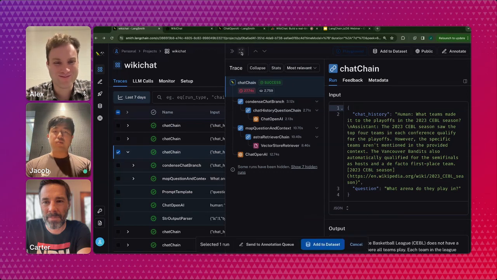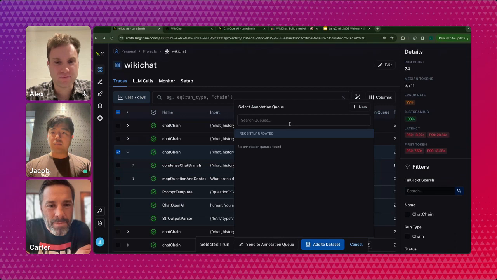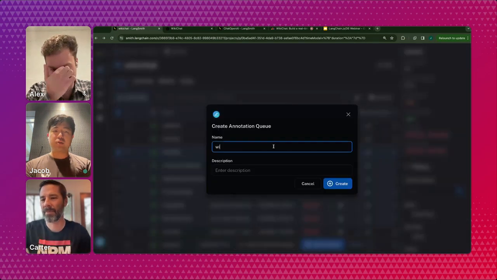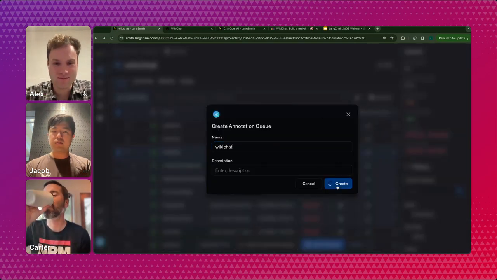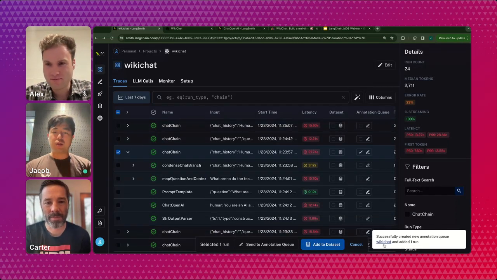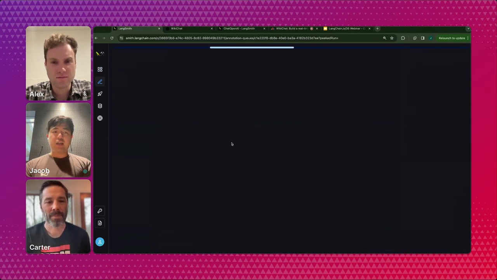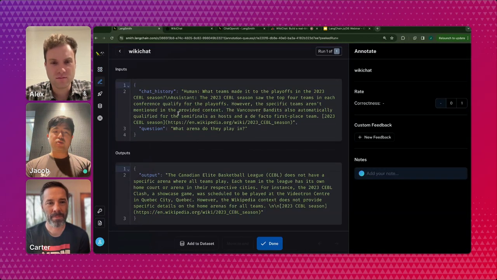To do that, you can use this feature called the annotation queue. I'll just create a new one for this, WikiChat. And I can send this run, which was a real question I asked earlier, to this queue. You can see that the response here is kind of bad because it didn't get the right reference.